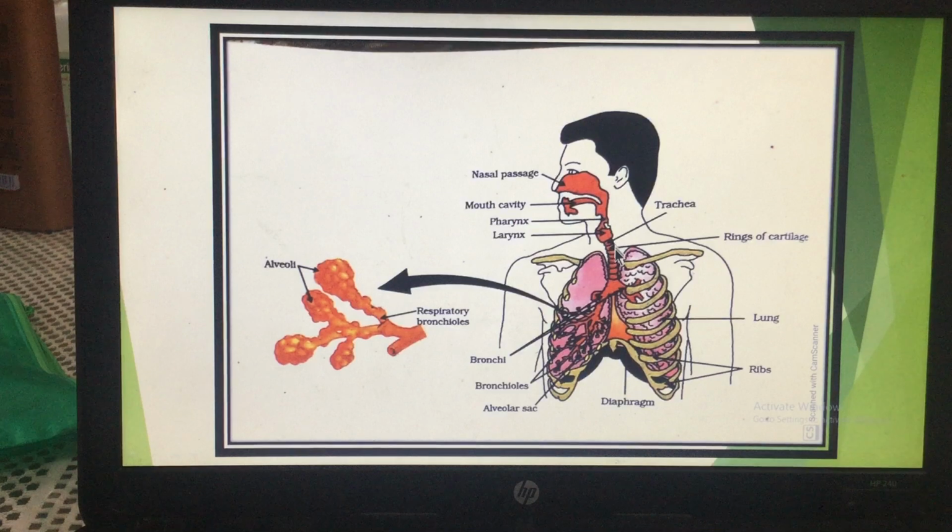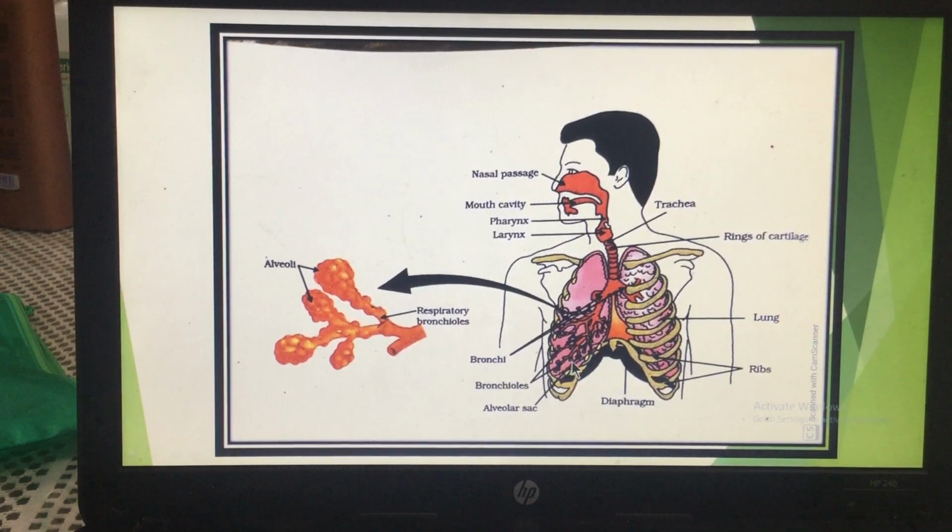Then when the air goes through the trachea and reaches the chest cavity, ये जो cavity है, this is a thoracic cavity known as a chest cavity. Now this trachea divides into two. एक इधर, one branch goes to one lung and the other branch goes to another lung. Now this branch which goes in the lungs is known as the bronchi. Then this bronchi divides into many small branches. Those small branches are known as the bronchioles.